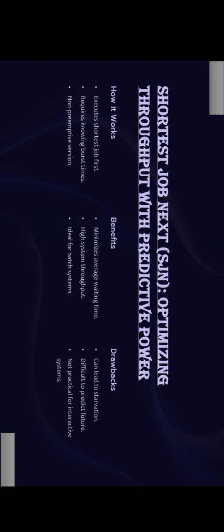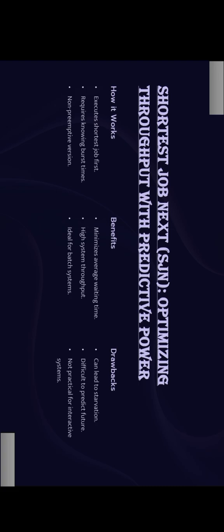In the previous example we saw that the P3 process has to wait for P1 and P2, and P2 has to wait for P1. Though P2 and P3 had shorter durations, they had to wait for P1 until it completed its execution. That is how first come first served works. P1 has a duration of 24, so P2 and P3 have to wait so long until it's completed. So the average waiting time is increased.